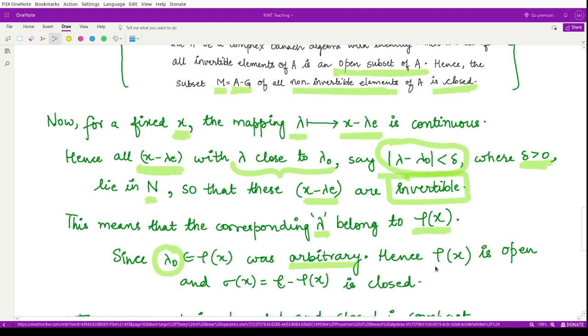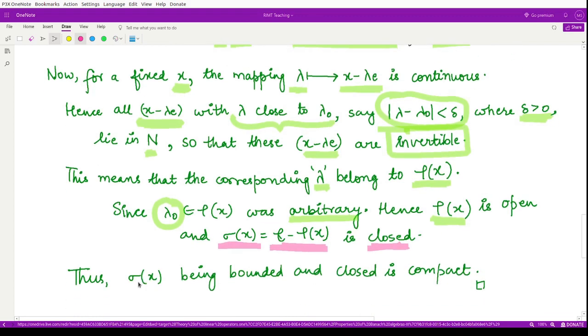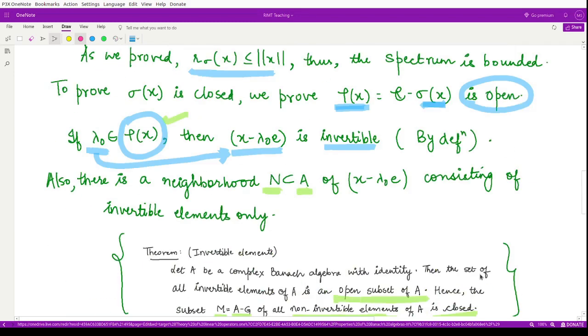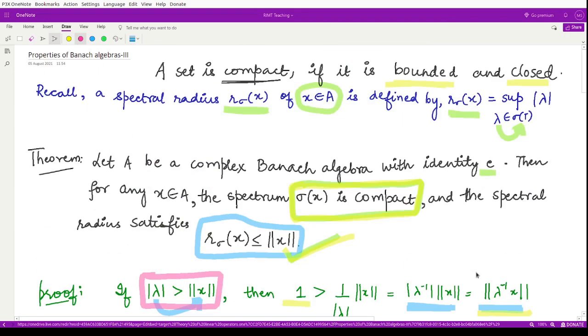So hence this set, the resolvent set, is an open set, and by the definition of the spectrum set, which is the complement of the resolvent set, that is a closed set. Thus sigma of x, being bounded and closed, is a compact set, and this is what we wanted to prove here in this theorem, right?